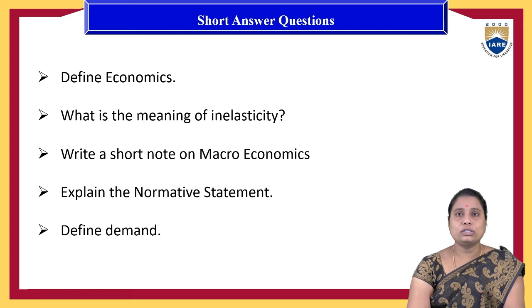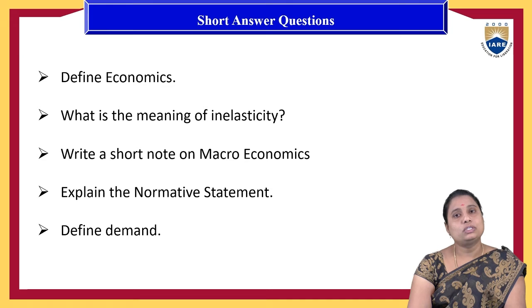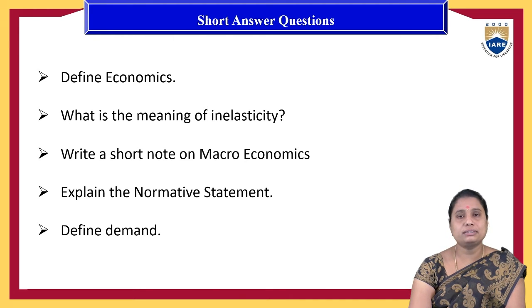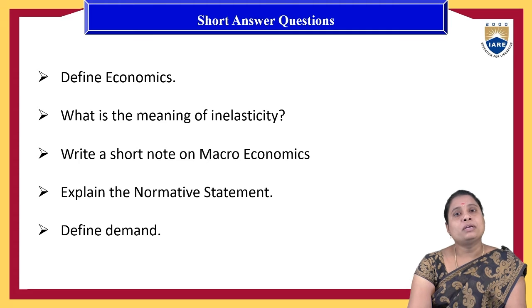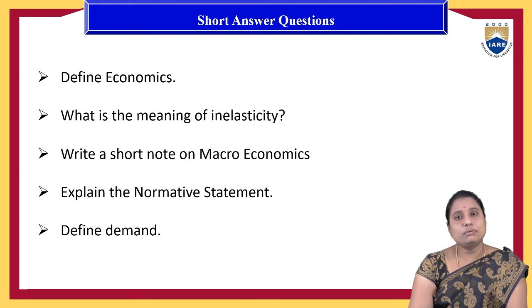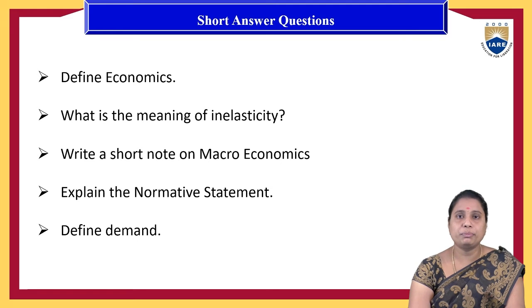The next concept is: write a short note on macroeconomics. Generally, economics is categorized into two elements, microeconomics and macroeconomics. For macroeconomics, you have to explain the external environmental factors which affect the organizational economy, the country's economy, or the state's economy.